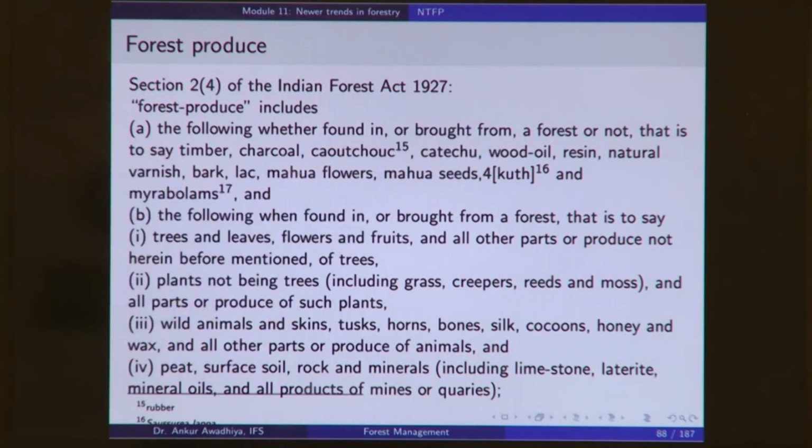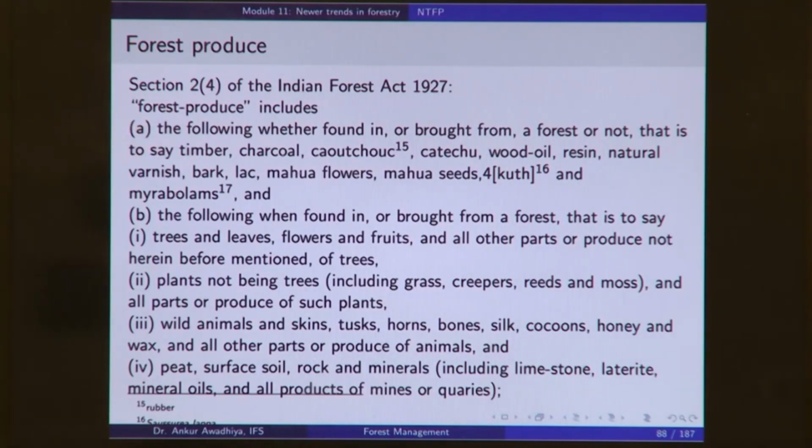Then wood oil, oils that are derived from the wood, or resins or natural varnish. So, any varnish that you are getting from a natural source, all of this will be included in a forest produce. Or bark, bark is the outer covering of trees, or lac. Lac is a product that is made by insects and it is in the form of a solid piece that can very easily be treated with heat, made malleable and converted into things like bangles.